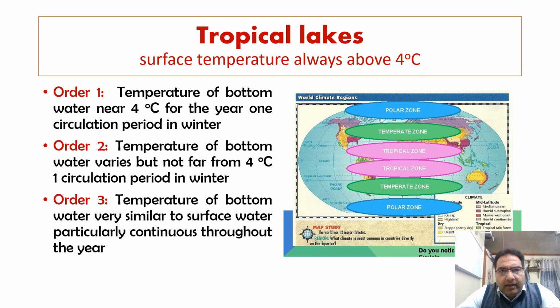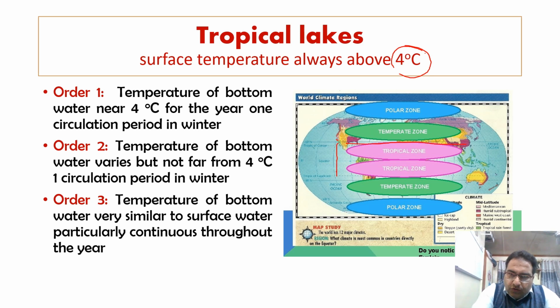Now the tropical lakes. In these lakes, the surface temperature is always above 4 degrees centigrade. This zone of the globe is the tropical zone, the zone which is near the equator. In these regions, the surface temperature of the water is always above 4 degrees centigrade.